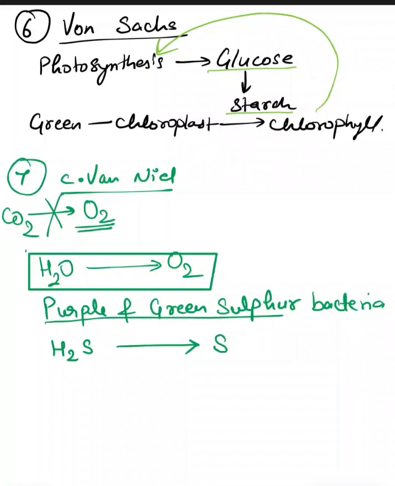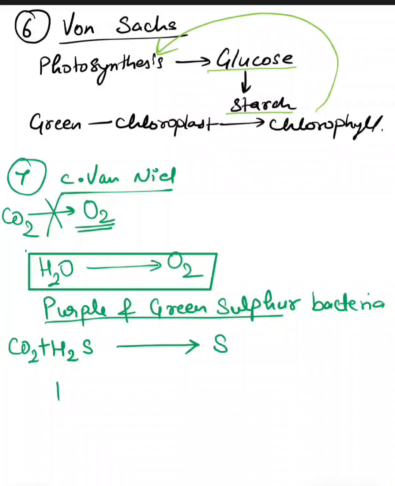So he came to the conclusion that the oxygen did not come from carbon dioxide. Because H2S was present and carbon dioxide was also present, if the oxygen had come from carbon dioxide, oxygen would have formed here as a byproduct too, but here sulfur was formed as a byproduct. So he concluded that oxygen was not produced due to the presence of carbon dioxide. It was the presence of water due to which oxygen was produced as a byproduct.